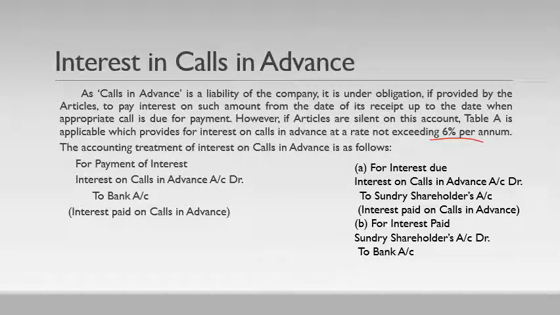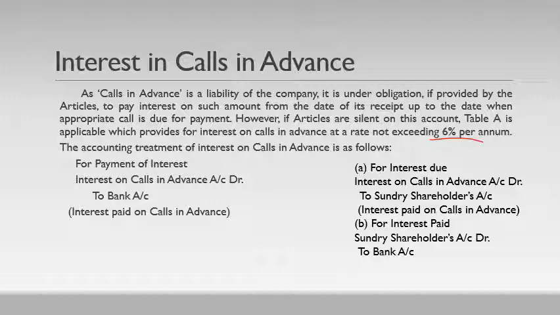You have to consider that interest on calls in advance is an expense for the company, because it is paid to the shareholder. Interest on calls in arrears was an income for the company, because it is paid by shareholders to the company, and interest on calls in advance is an expense for the company, because it is paid by the company to the shareholders.